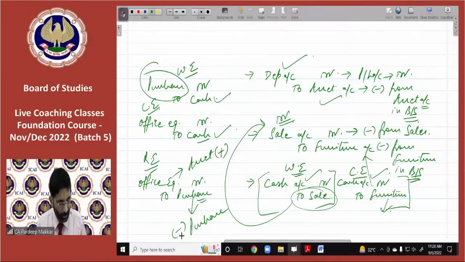Sir, where will the loose tools enter? Loose tools is an asset. It will go to the asset side. Muhammad, I assume the doubts of everyone are clear. Those who are not clear are relating to adjustments. We will discuss the adjustments